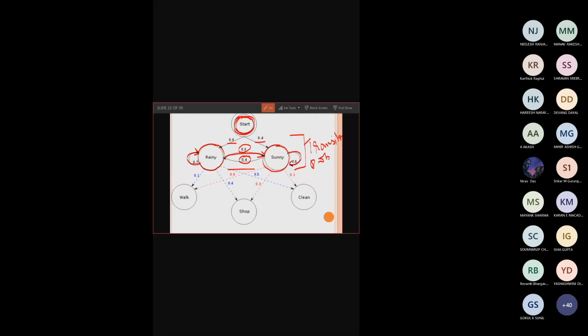Now, what are these conditions? These are all the observed states that we have, which are communicated between Alex and Bob. Based upon the emission probability, you have to connect the states and the observations. If it is a rainy day, what is the probability that Bob will go out for walking? If it is a rainy day, what is the probability that Bob will go for shopping? In this way, you have to connect all the possible transitions which are given to you. So this is the first task.